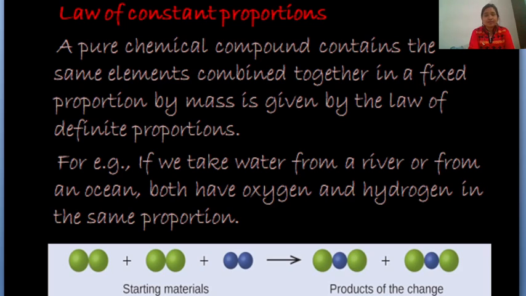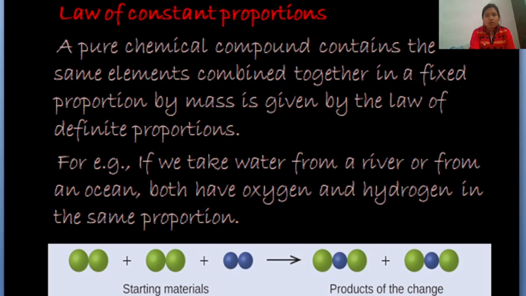It is exactly 2:1. Whether the source is different, the combination of the atoms in the molecule is always the same. We can see here in the example, the starting materials are differently arranged and the product side is also differently arranged, but the ratio of combination is exactly the same. So, ratio matters a lot in the formation of new compounds. We can't mix them in any ratio. We have to maintain a certain basic ratio in which the compounds are formed.